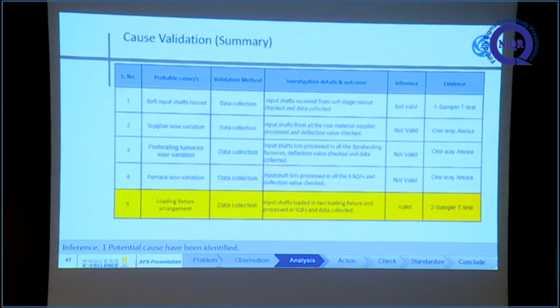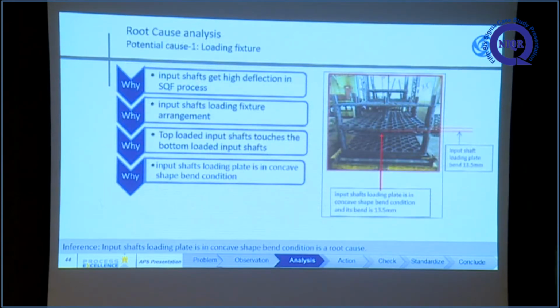Finally, we concluded that this is the valid cause and we are going to take action for this cause. The root cause analysis: the input shaft gets high deflection in the SQ process, mainly because of this input shaft loading fixture arrangement. Here you can see this is an empty jig, in which we load the input shaft. This is the top layer, this is the bottom layer, and this is the middle plate.